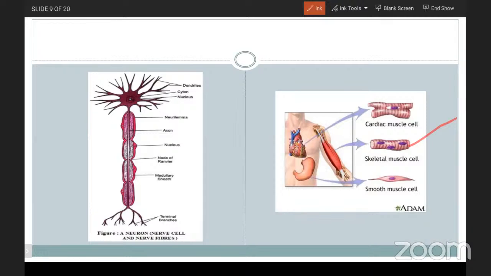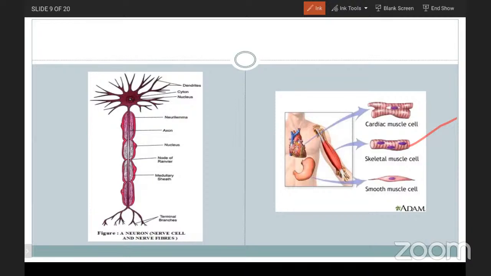Due to that reason, they are called striated muscles. They are voluntary in function, meaning if we want to move our hands and legs, only then are we able to move them. Without our involvement, there is no chance of movement. That is the reason they are called voluntary muscles.